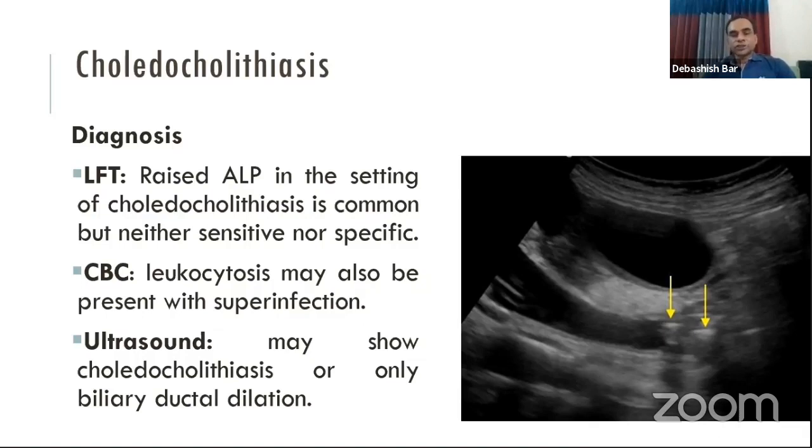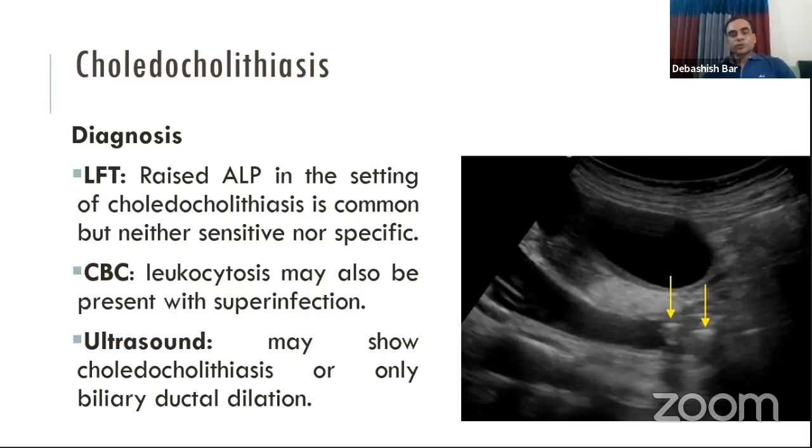Alkaline phosphatase is most commonly raised, but other enzymes are normal. But the liver function test does not confirm the presence of a stone within the bile duct. It is not sensitive or specific. Sometimes the complete blood count shows neutrophilic leukocytosis, which indicates the infection, that is cholangitis.